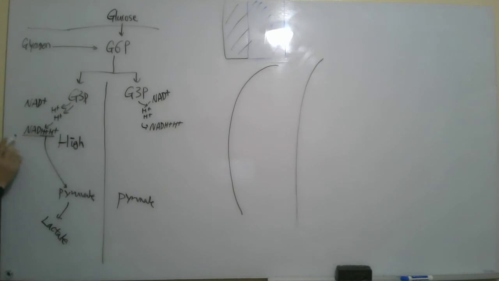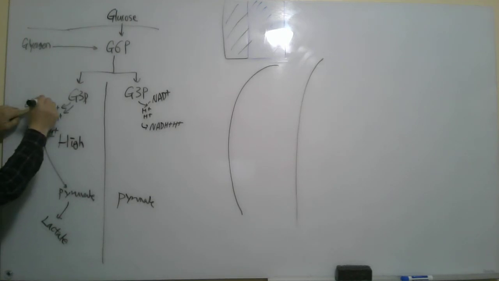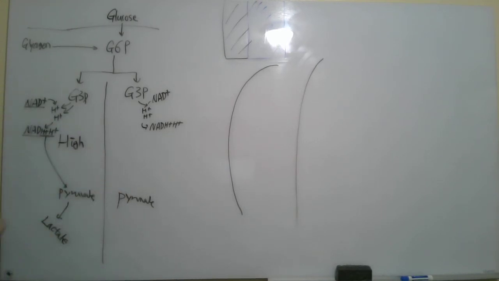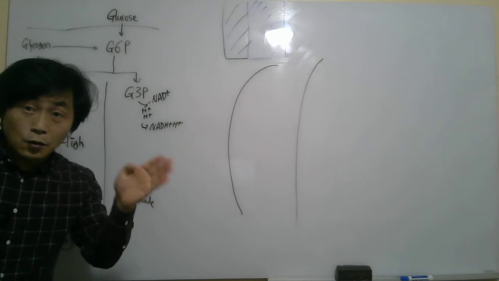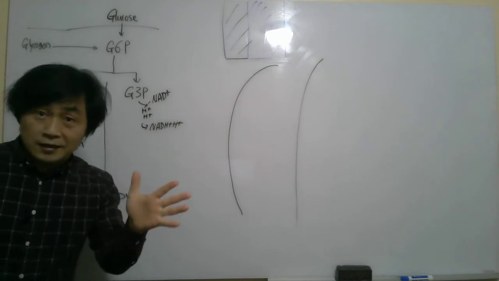And NADH gives 2 protons and 2 electrons, so it becomes NAD plus. So it can get more protons and more electrons. So 2 protons, 2 electrons go to the pyruvate, and pyruvate is reduced to lactate. So this lactate is here. So lactate formation actually continues to help glycolysis. Glycolysis can continue during high intensity exercise or strenuous physical activity.